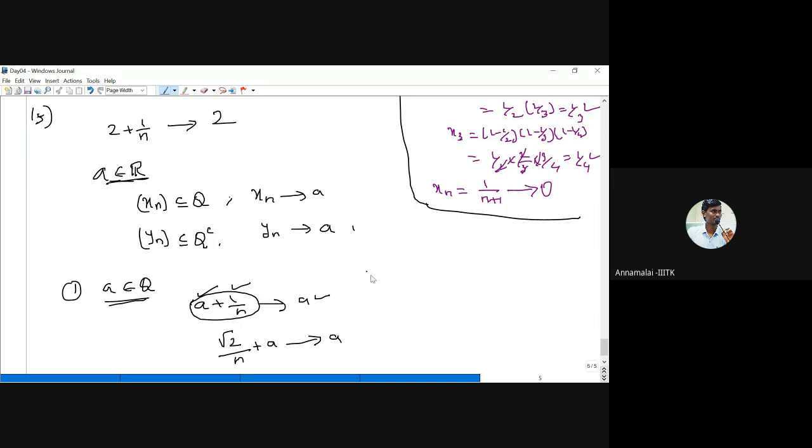Similarly, the second case: suppose you are taking an irrational number, therefore a is not a rational number. Now you have to produce an irrational sequence converging to the same thing.